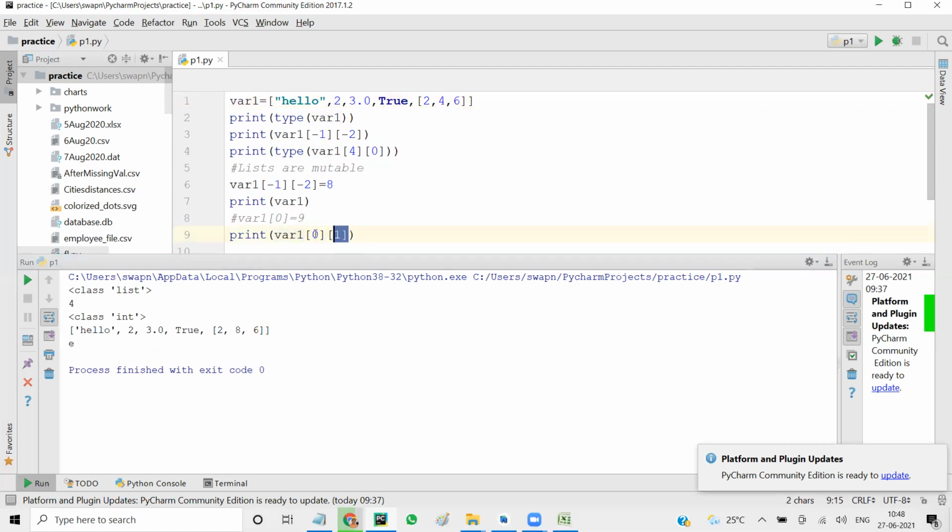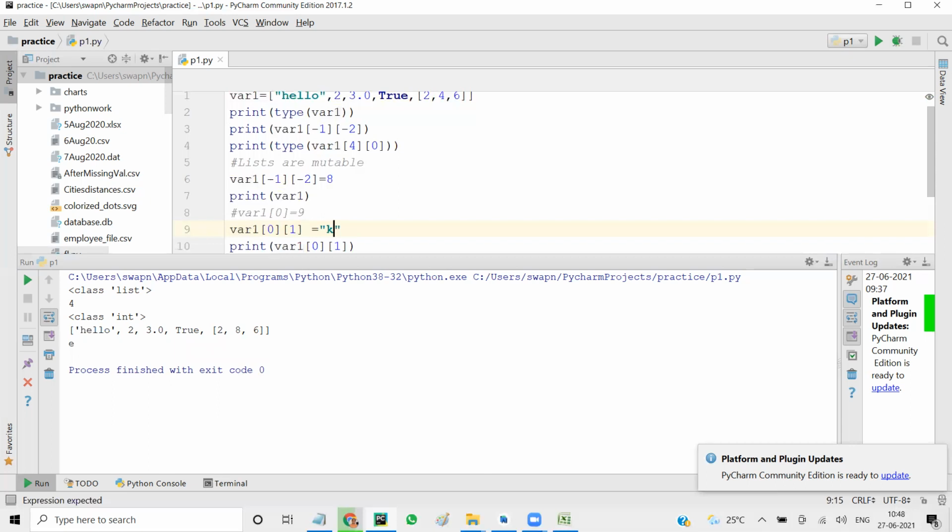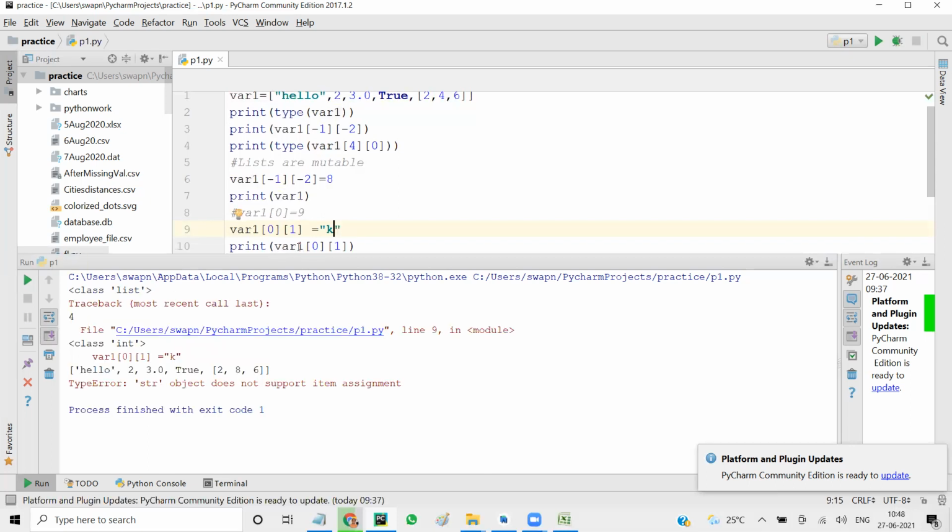Now, if I try to change this one, see, if I try to make it K instead of E, then it's going to fail because var 0 of 1 is a string and a string doesn't support item assignment, right? So in this case, it's going to fail.